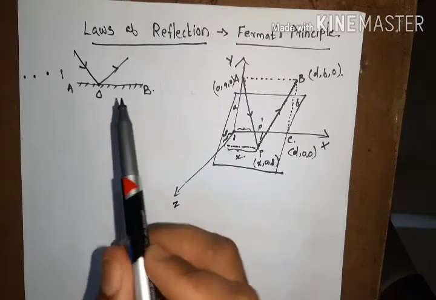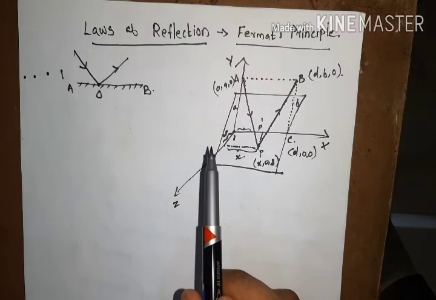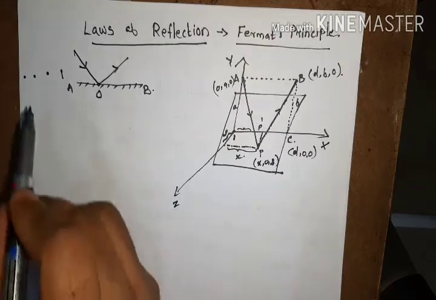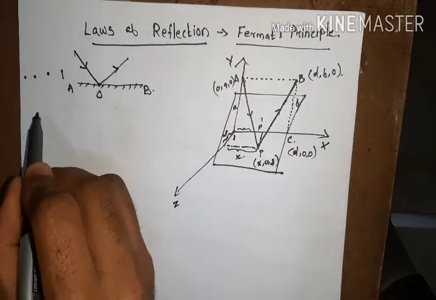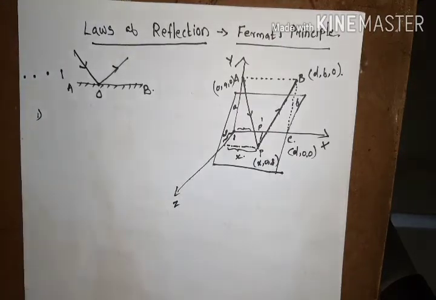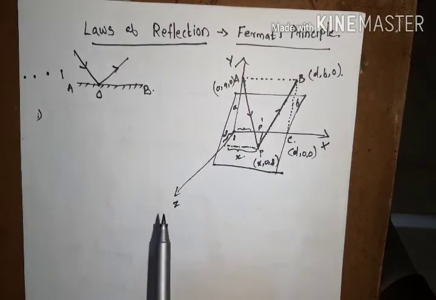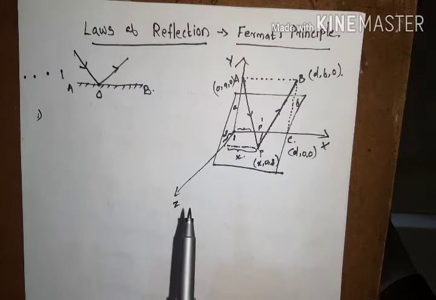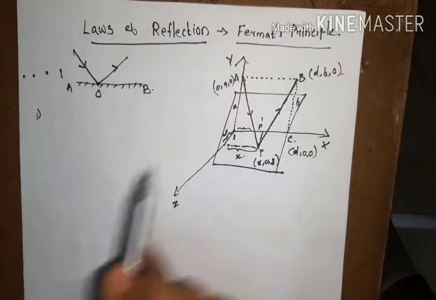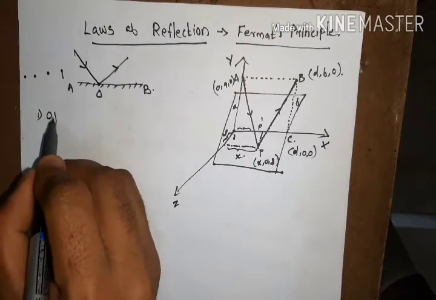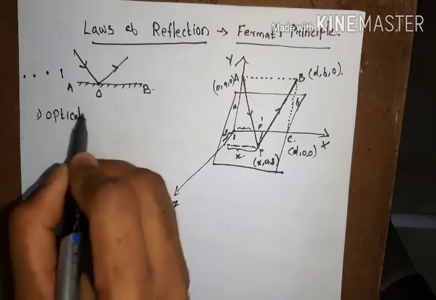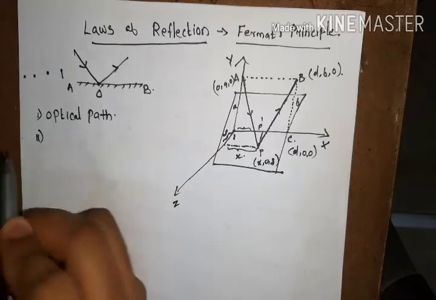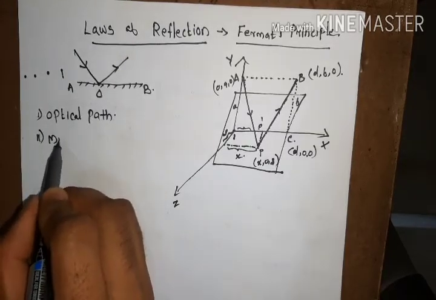So we are directly entering the theory. Before that, we have three steps for applying Fermat's principle to any law in optics. First of all, we have to find the optical path followed by the light ray, and in the second step we have to minimize this optical path.